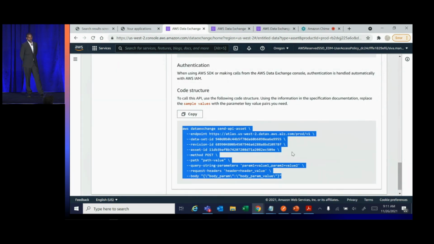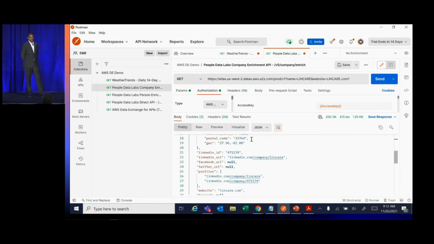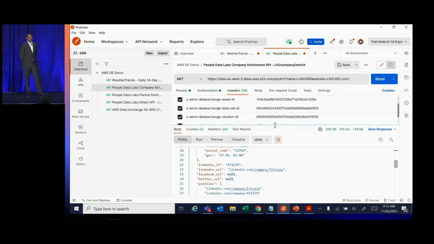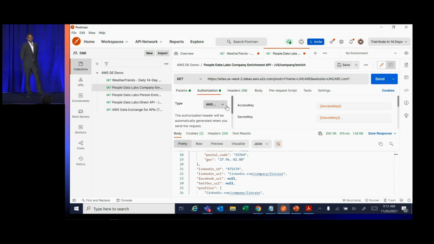For the purpose of this example, we will do a demo using Postman, an application used for API testing. As you can see, here is your endpoint for the DX API. The header information has the asset ID, dataset ID, revision ID, and the URI. And here are your authentication SigV4 credentials, which have information about your access key, secret key, and your session token.